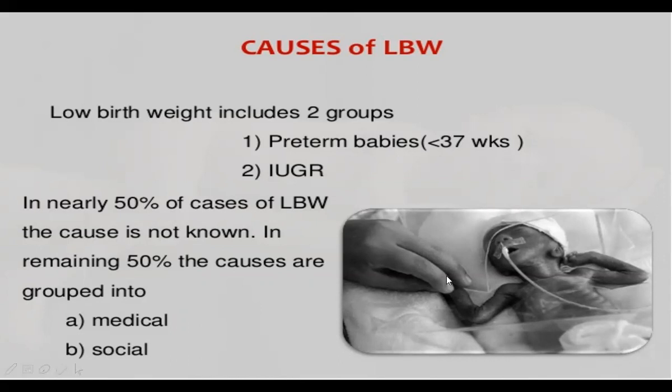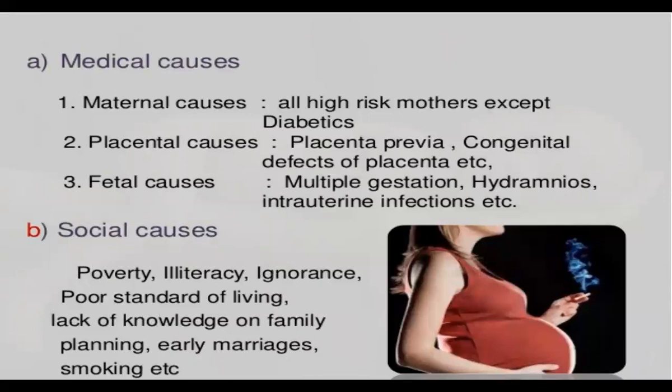To see the hand of a normal person, and how much is the weight, very low weight of this neonate. So that is how it looks. Some medical causes may be a problem with the mother, or social causes, or the placenta, or the fetus. The maternal causes are all high risk mothers except diabetes, or if there is a problem to the placenta, which problems can occur.